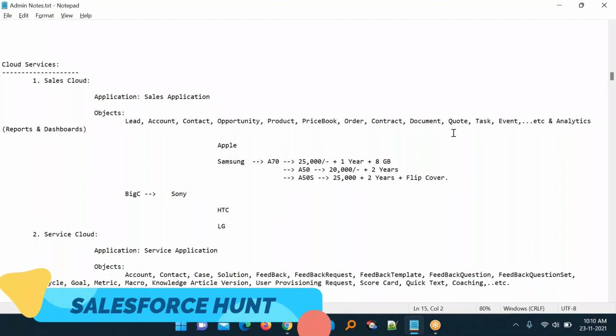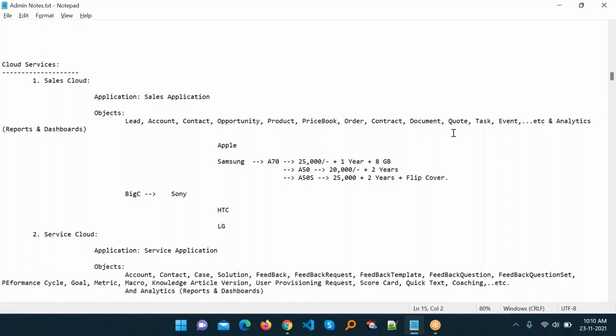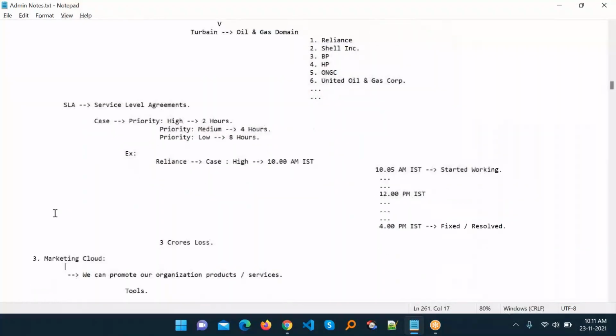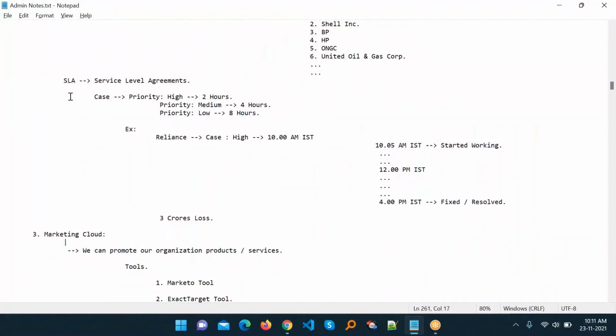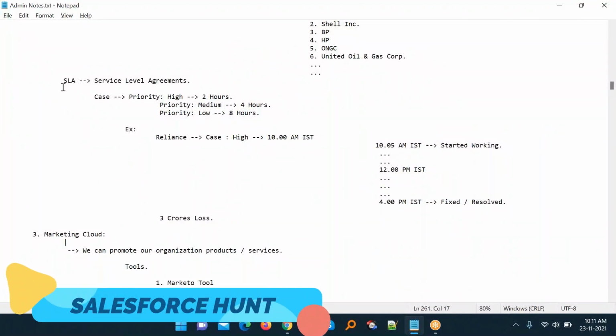And today I'm going to show you some cloud services. We already discussed some cloud services like Sales Cloud and Service Cloud, and there are so many clouds in Salesforce. We will discuss them one by one soon. Yesterday we learned Sales Cloud and Service Cloud. Now it's time to check SLA under the Service Cloud.